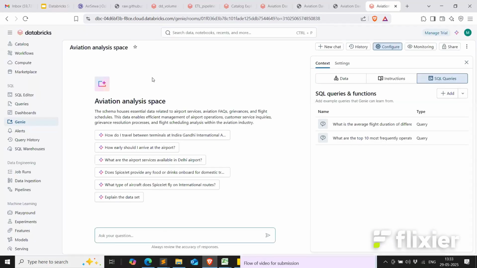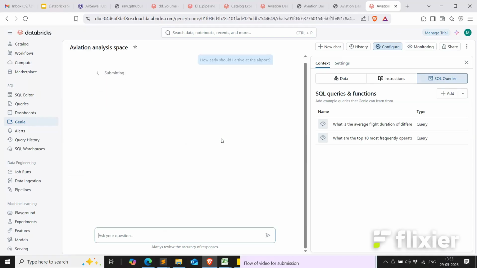Then we have also created this analysis space. So basically, this is a self service portal for the customers. So here I can ask any question to this Genie. Let's say I need to ask this: how early should I arrive at the airport? So it will determine whatever context, and it will provide me the answer.